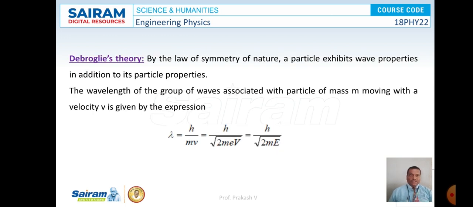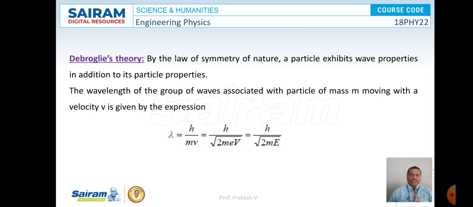De Broglie's theory. De Broglie states that a material will behave like a wave. By the law of symmetry of nature, a particle exhibits wave properties in addition to its particle properties. The wavelength of the group of waves associated with a particle of mass m moving with velocity v is written as